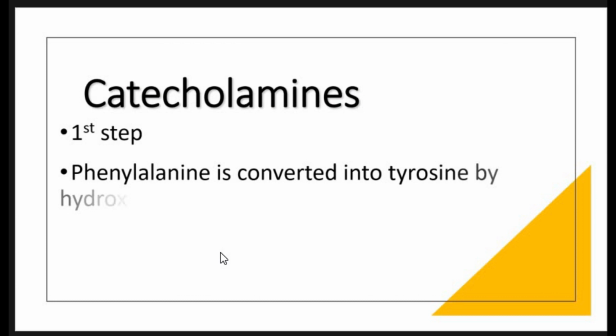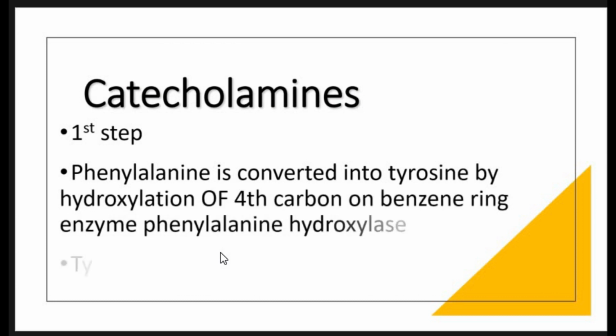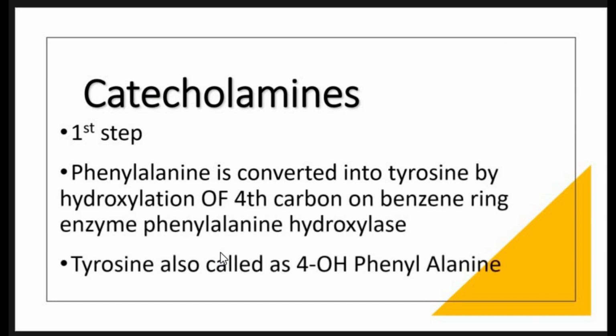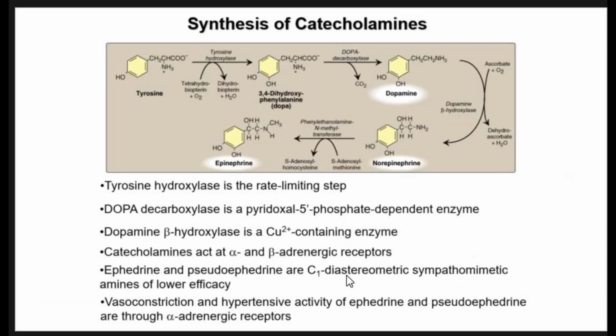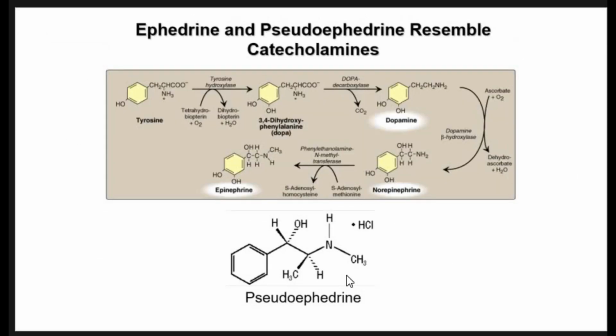So, phenylalanine is converted into tyrosine by the hydroxylation of the fourth carbon of the benzene ring, and the enzyme is phenylalanine hydroxylase. So, we can say that tyrosine is a 4-hydroxyphenylalanine. Then, the remaining pathway of catecholamines is discussed.